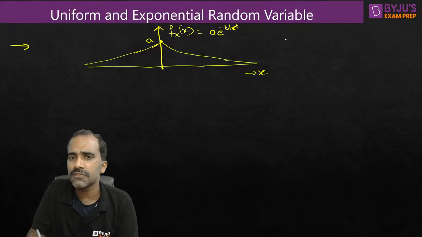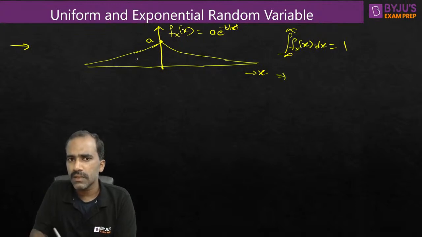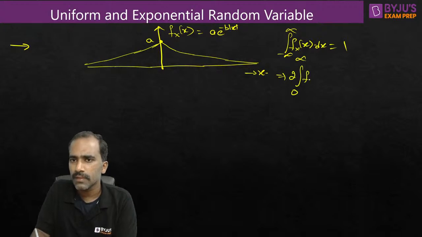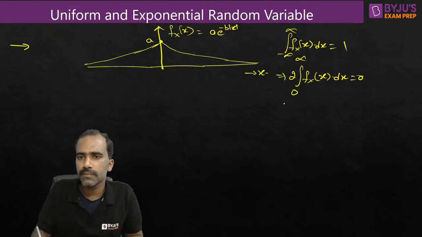So let us figure out the integration from minus infinity to infinity. Just go with these basics. If you find the area of it, that should be equal to 1, right? Is the area from minus infinity to 0, this area, and this area, are they the same or not? They're the same, right? Can I write it as 2 times the integration from 0 to infinity? Because this is a symmetric graph. You can write it this way, correct? Instead of finding the total area, I'm writing 2 times this area.